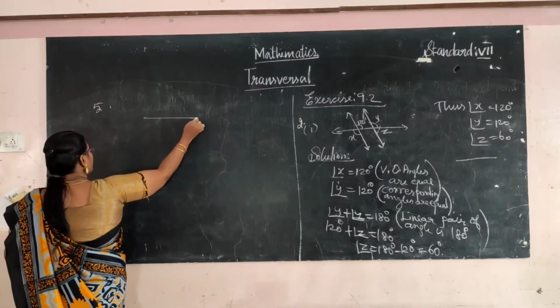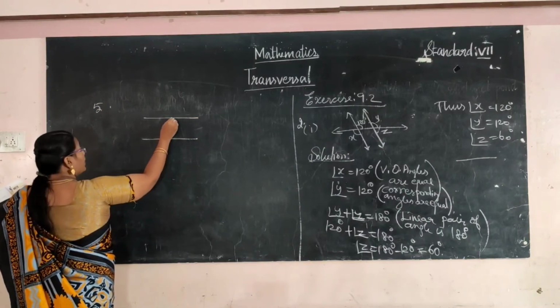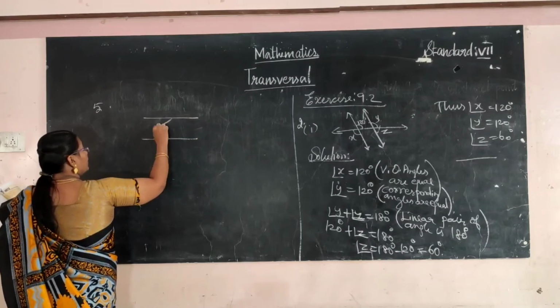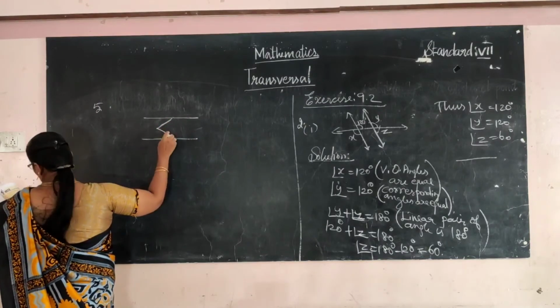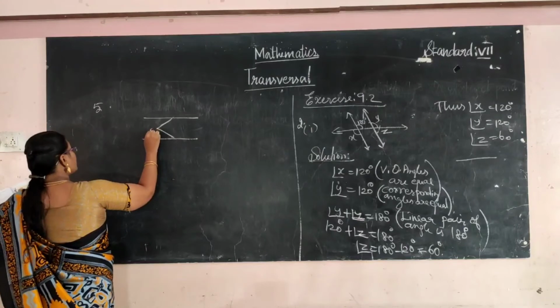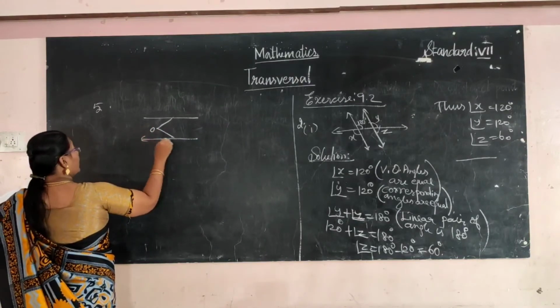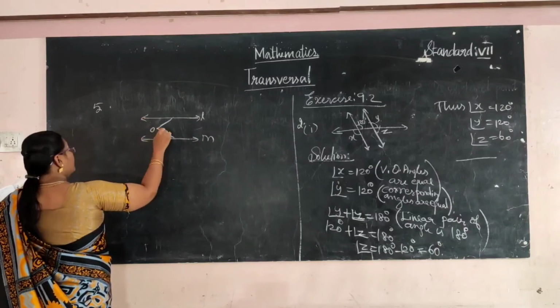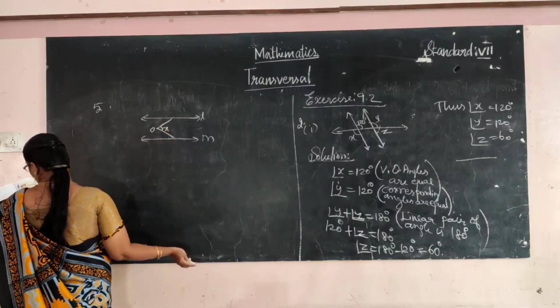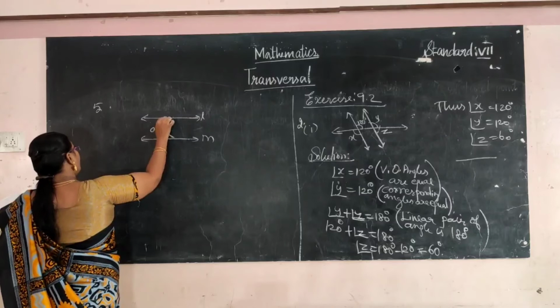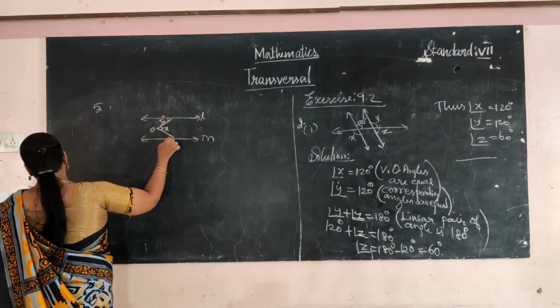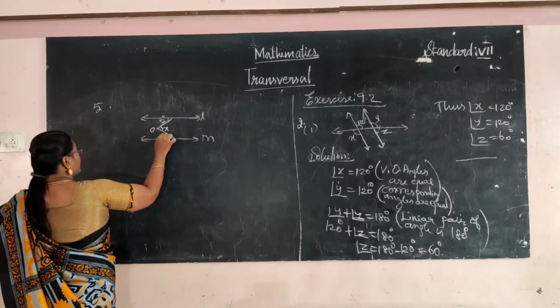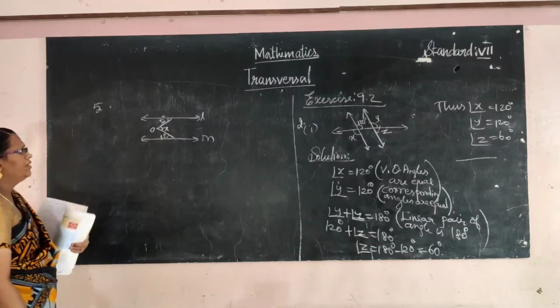So one of the figures is given. This is O, L, M, here X. Here 52 degree, here 43 degree is given. You have to find out the X value.